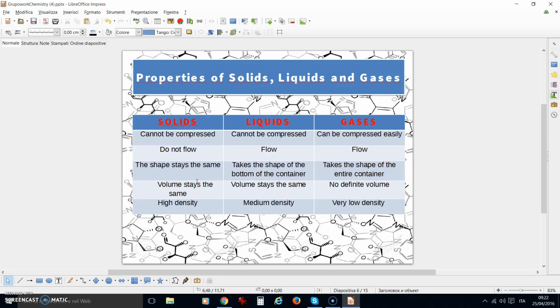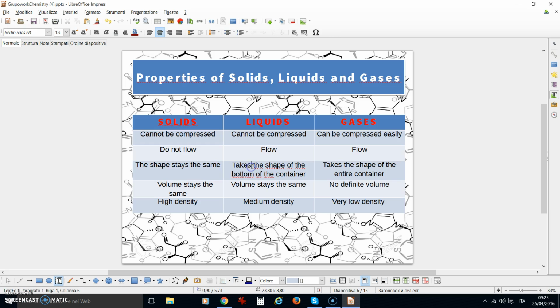Properties of solids, liquids and gases. Solids cannot be compressed and do not flow. The shape stays the same, the volume stays the same, and density is high. Liquids cannot be compressed, but they flow. They take the shape of the bottom of the container. The volume stays the same. The density is medium.